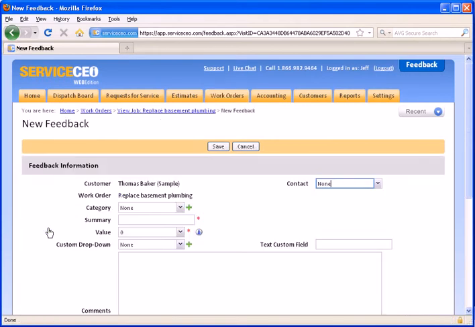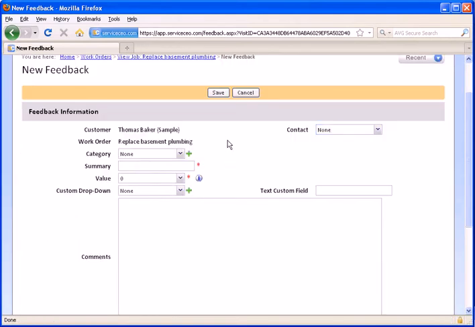This is feedback for this particular work order only. You can see some of the fields we have here. First is the contact. There is more than one contact on the customer account. It's helpful to know who's giving the feedback. Next is the category. Again, we've set up these categories here, but you can add more with the green plus symbol. A summary is a required field. This is essentially a description, a quick overview of the actual feedback itself.